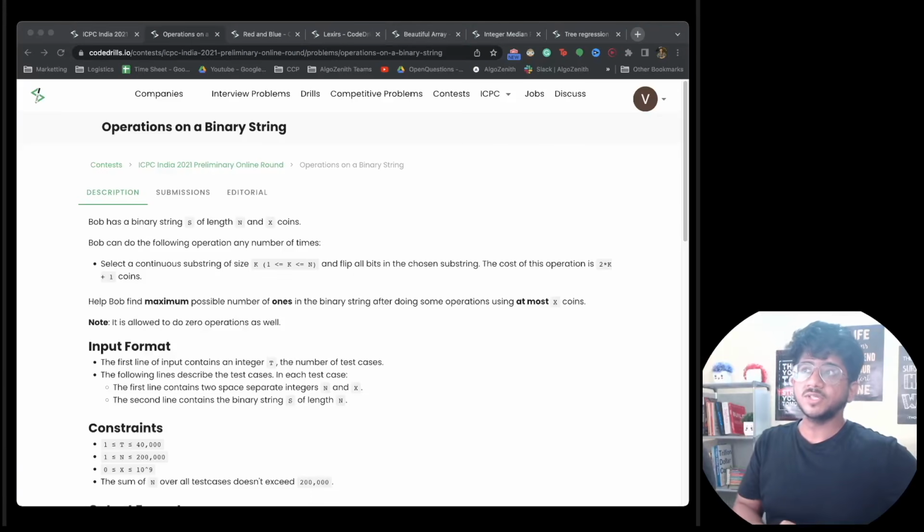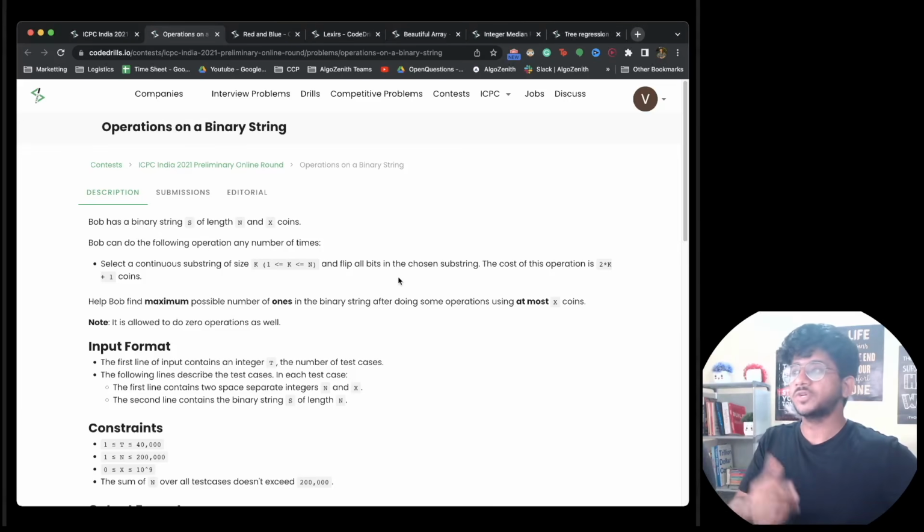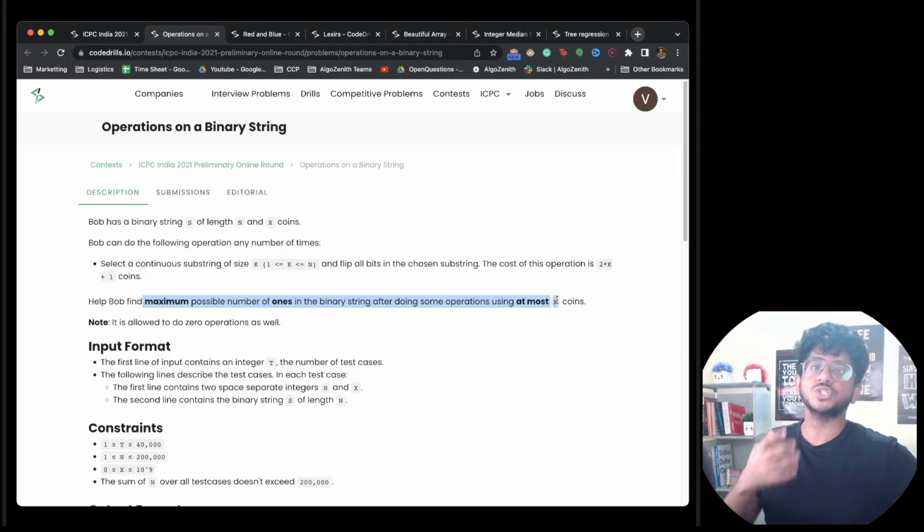So the second problem was this operations on binary string problem, where you are given, let's say, a string s, n and x coins, and you can do the following any number of times. You can choose any substring of length k and flip all of its bits. The cost of this operation is 2k plus 1. Now you have to find the maximum possible number of ones in the binary string after using at most x coins.